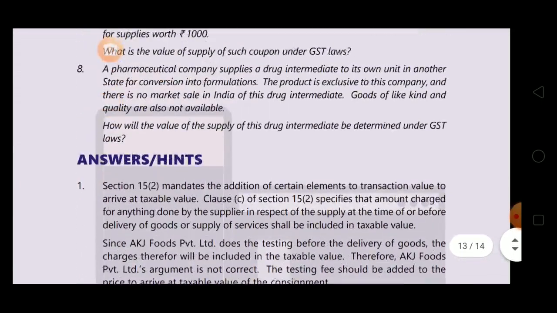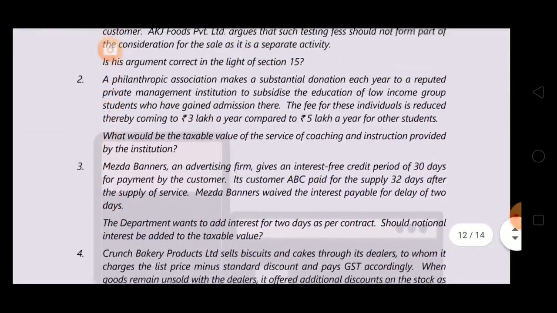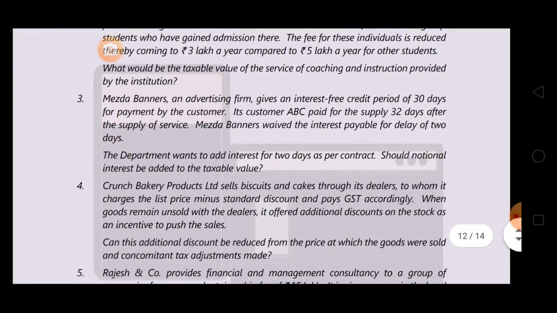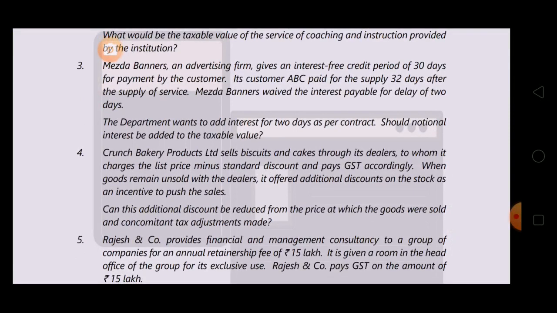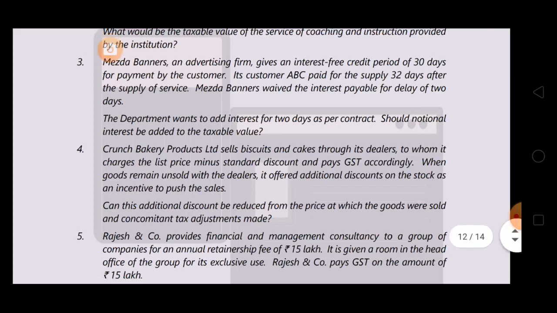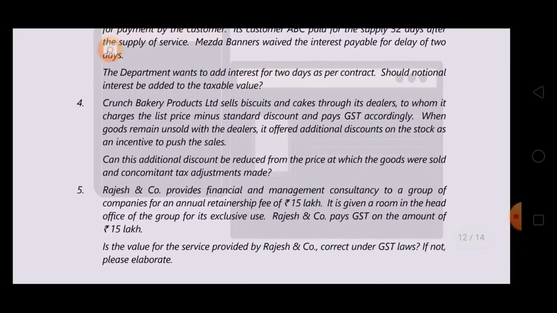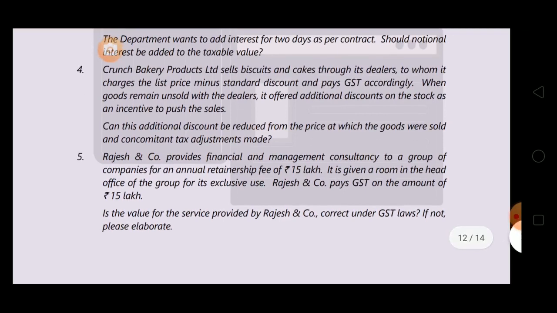Question number 4. Okay, it was given here additional discount on the stock as an incentive to push the sale. It was not known. It was dependent on the future sales. It was not known at the time of supply or before supply. So it will not be deducted.